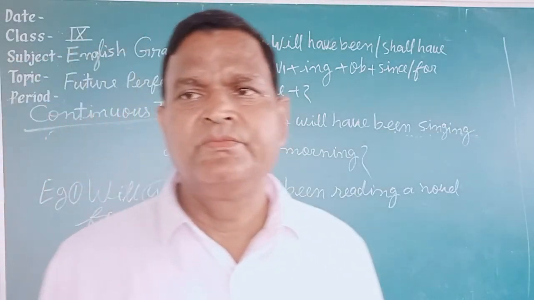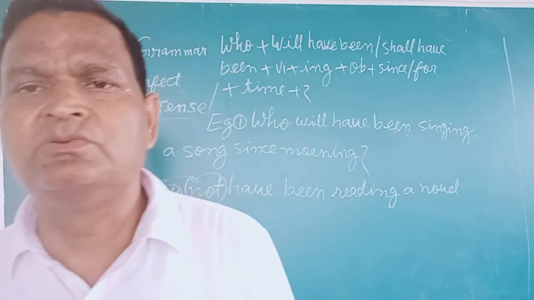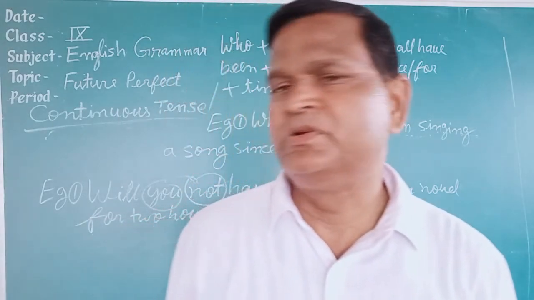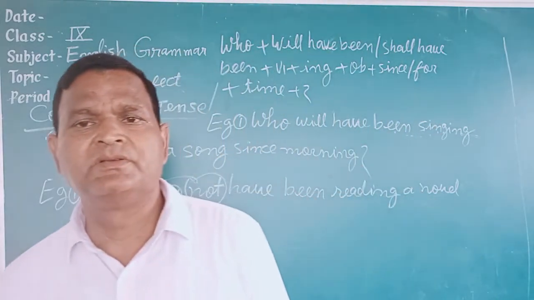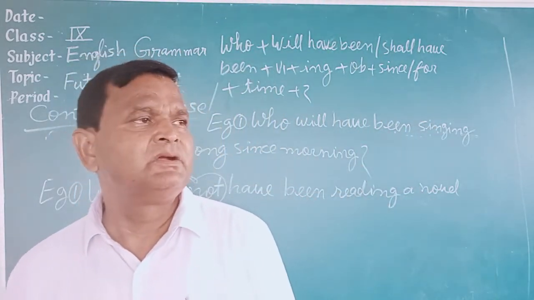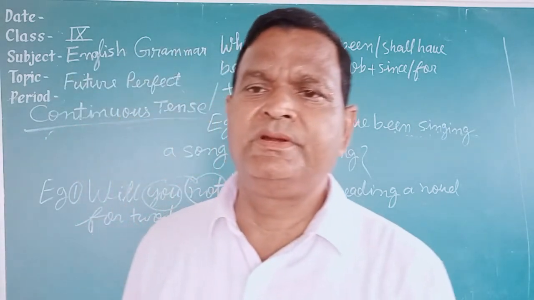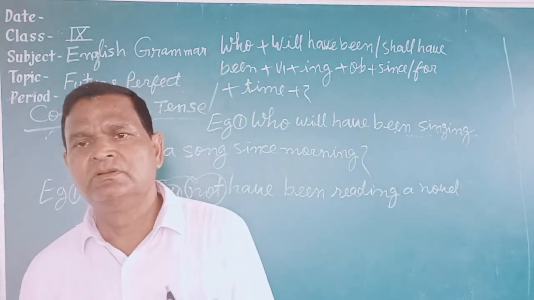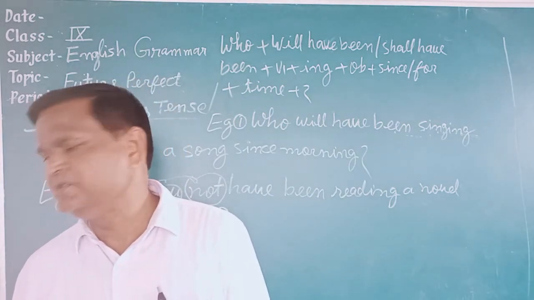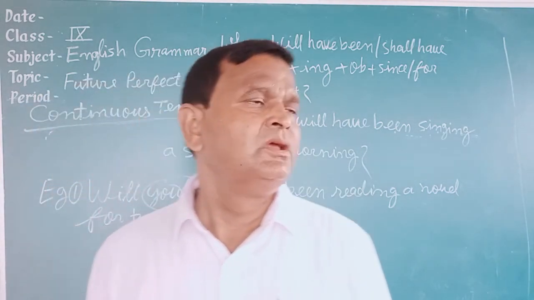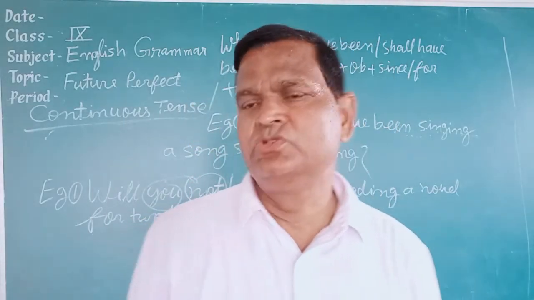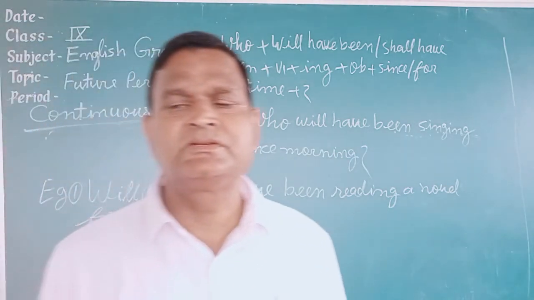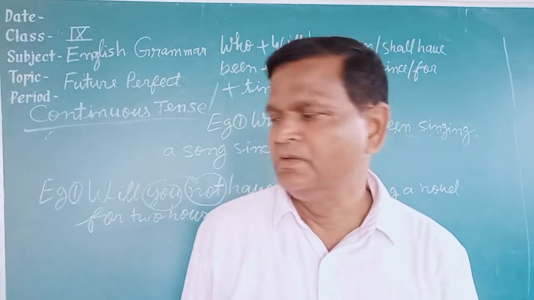In this way, students, today we have studied future perfect continuous tense, and this is the last kind of future tense. I have taught you that there are three main tenses: present, past and future, and each tense has been divided into 4 parts. Today I have finished all tenses, and you have to write all the rules in your copies and learn them, and when asked, submit them to your respective teachers.